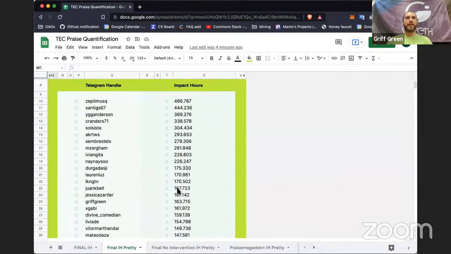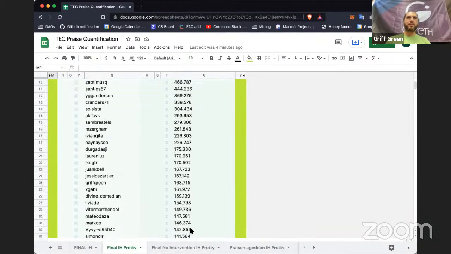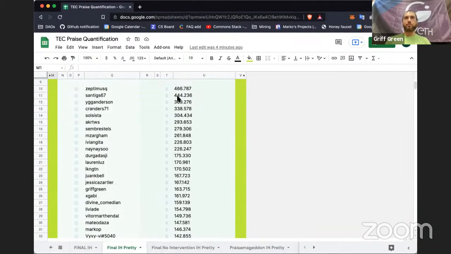So you'll see that it's not so much different than No Intervention, except there are some major differences at the top. It's much more evened out, but still the people who were deducted didn't get very many deductions, though there's definitely a different order. So there was some major change from merging the 2 proposals.